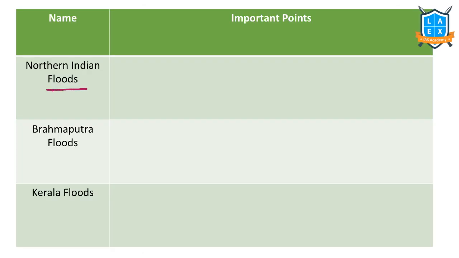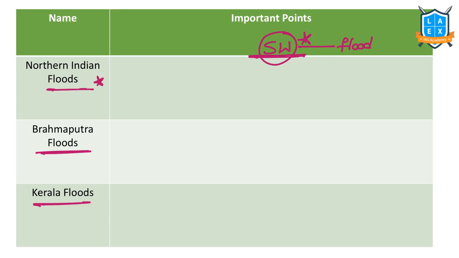These are the three important areas where we have experienced floods in the recent months. Here we need to remember one important point, that is, during the southwest monsoon, India receives the highest rainfall. Within 2 or 3 months, India receives the rainfall for the year. So that's why during southwest monsoon, flooding is common over many regions. Northern Indian rivers, Brahmaputra river, in Kerala there are many rivers. These rivers are experiencing floods during southwest monsoon.